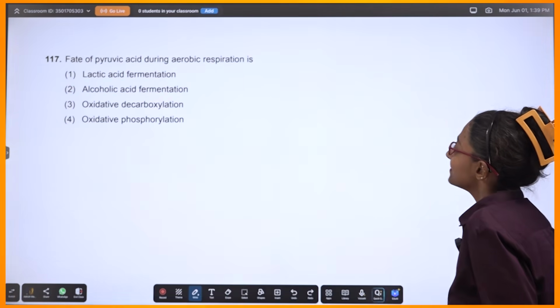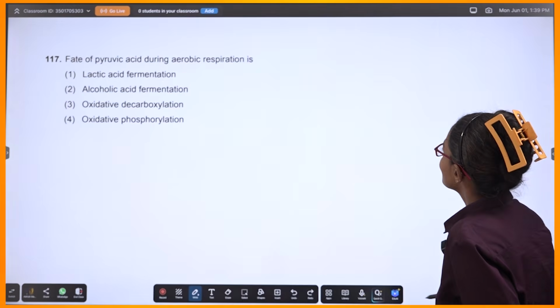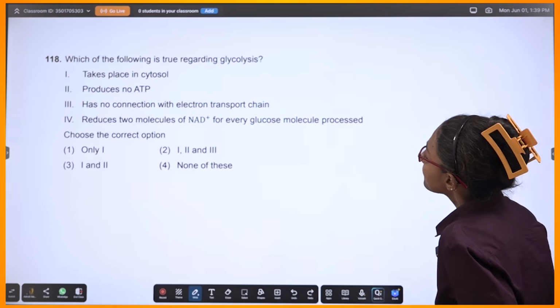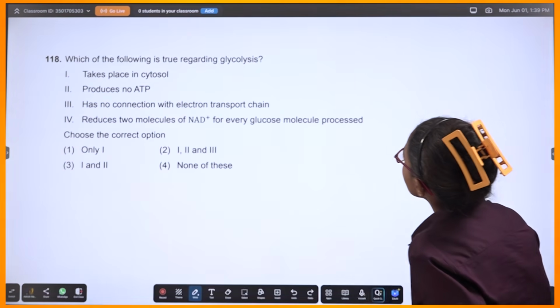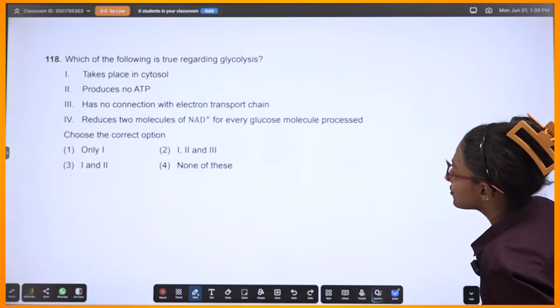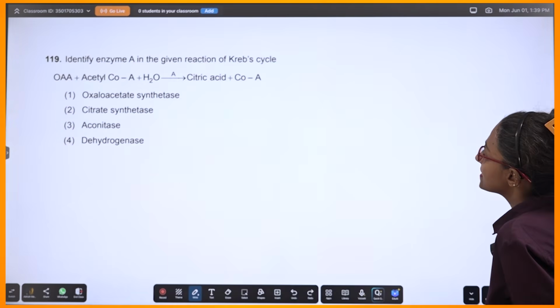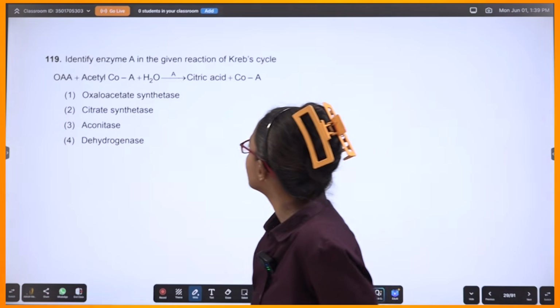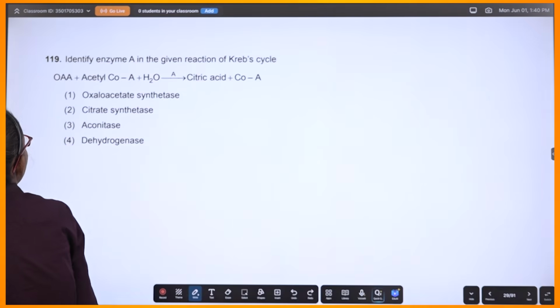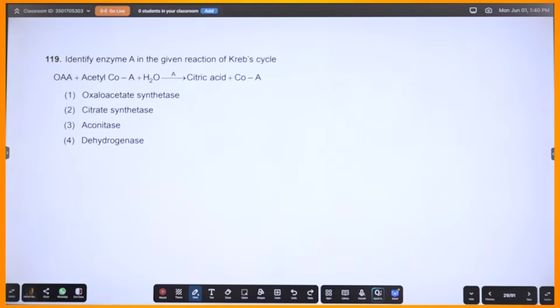So we are not doing it. Easy. Okay? This is true regarding connection with electron transport chain. I think you guys can actually deal with this. Okay? Alright.